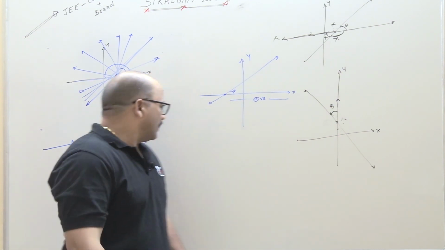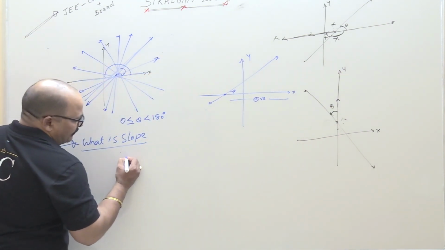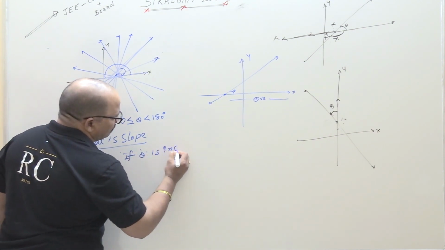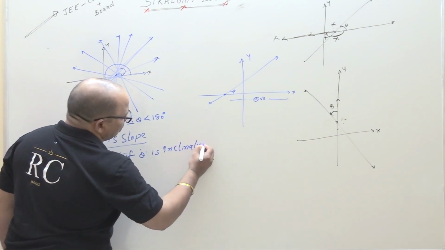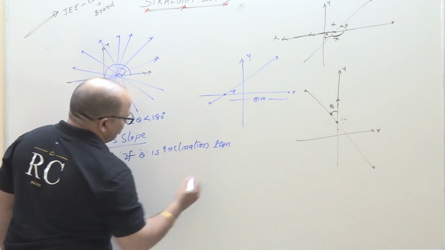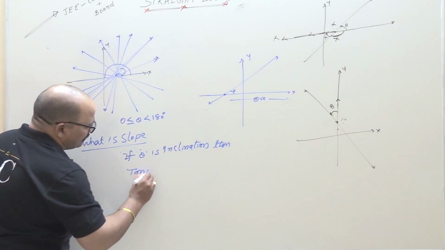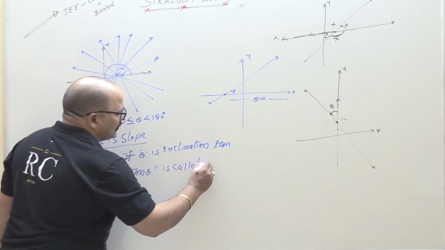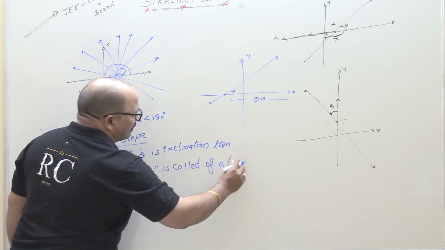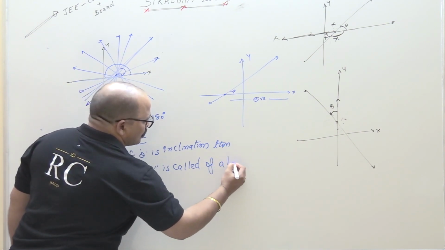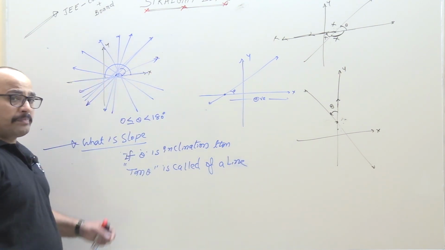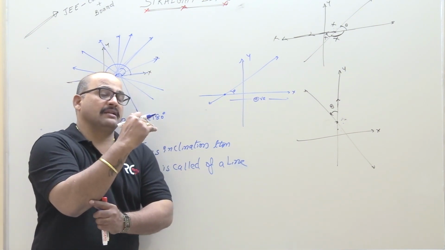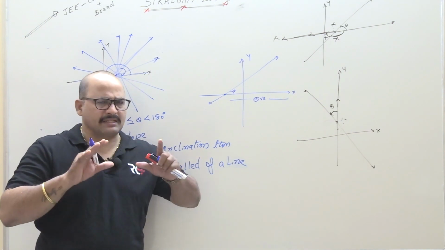Okay, right. If theta is the inclination, then tan theta is called the slope of a line. This is the definition of slope, or gradient. You have to apply only the inclination, students, not other angles. With the x-axis in the positive direction, tan theta becomes the slope of the line. This is crystal clear for the slope.